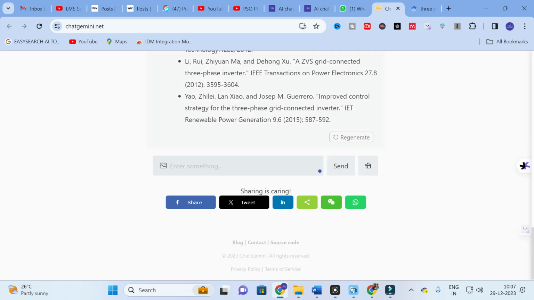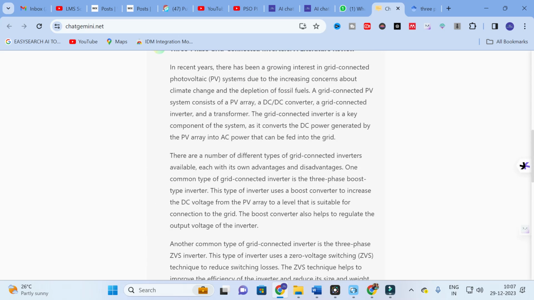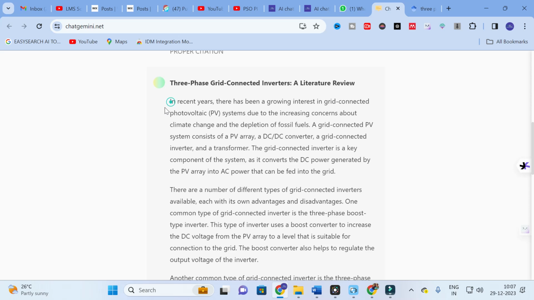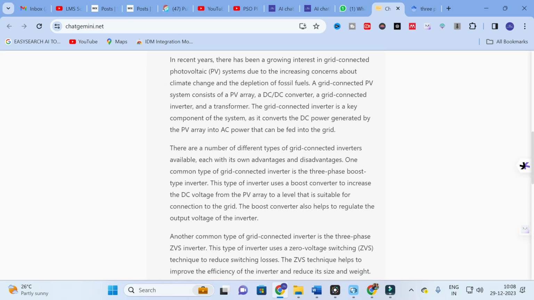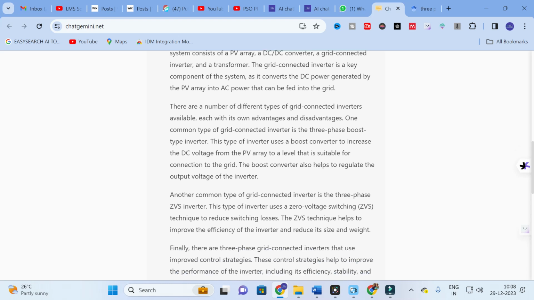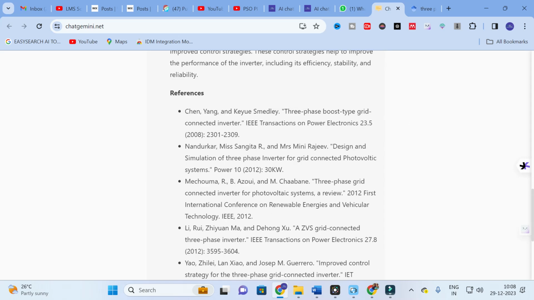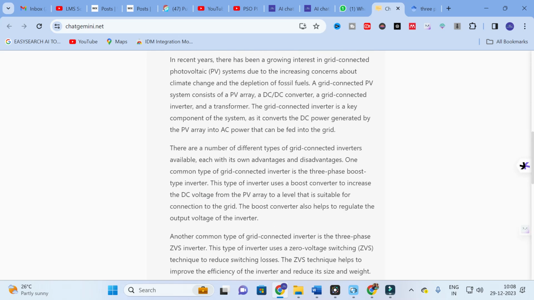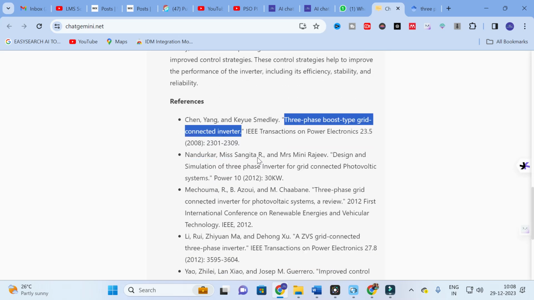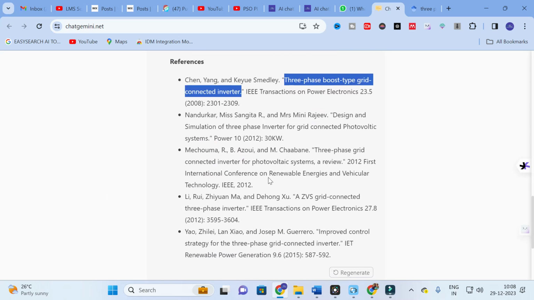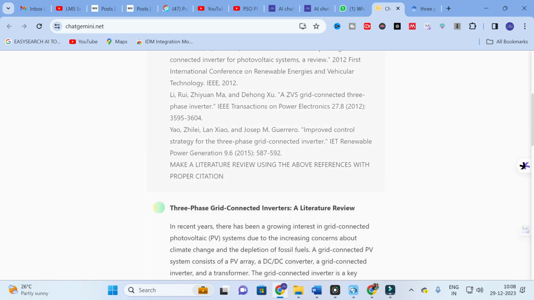I think it has started to generate the content. Here you can see a common topic, that is, in recent years there has been growing interest in grid connected photovoltaic systems. There are a number of different types of grid connected inverters available, each has its own advantages and disadvantages. One common type of grid connected inverter is the 3-phase boost converter. Like that, it uses the data from the title, and from the title it will generate the content. It is not cited properly, but it is given as a reference here. It is not cited in the paragraph.